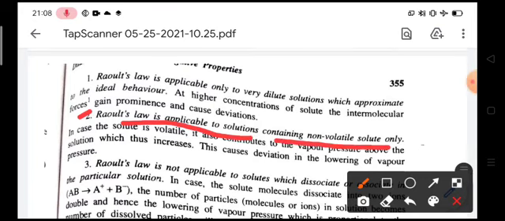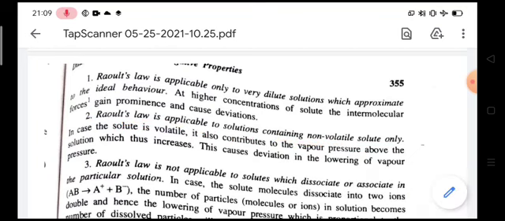Very, very important. Raoult's law is applicable to solutions containing non-volatile solute only.